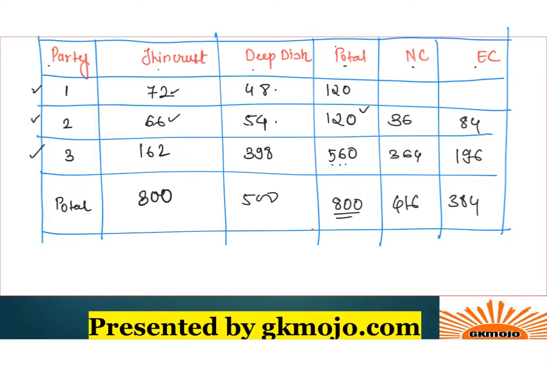So this was done. Alright, now you are just left with one column to be filled, and you can easily do it. You have the total, you have 2 quantities filled. You can subtract the addition of these 2 quantities from here. So 36 plus 364, and the addition of them subtracted from this 416 will give you 16 over here, right? Similarly, this 384 is the total, so add this 84 and 196 and subtract from 384, you'll get 104 over here, and that completes your complete table.